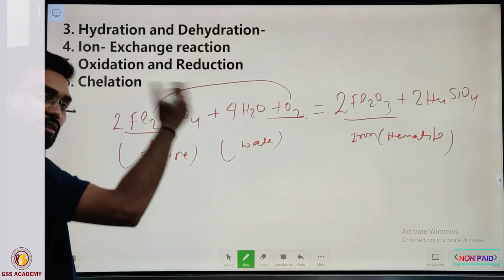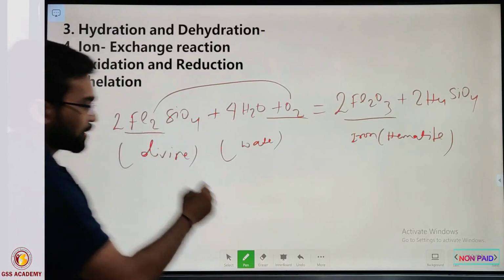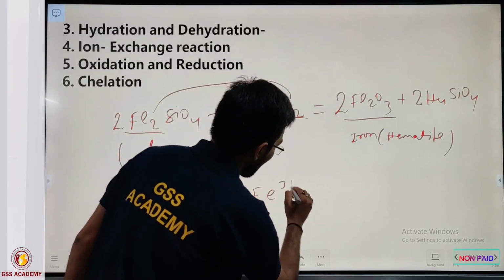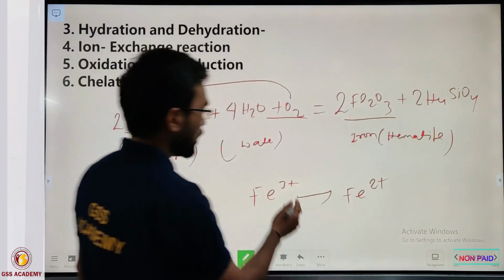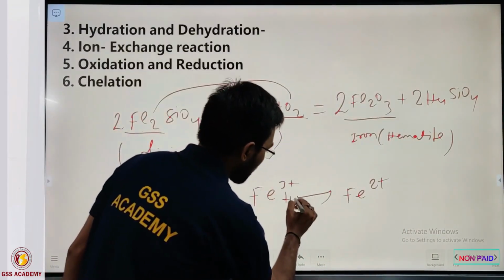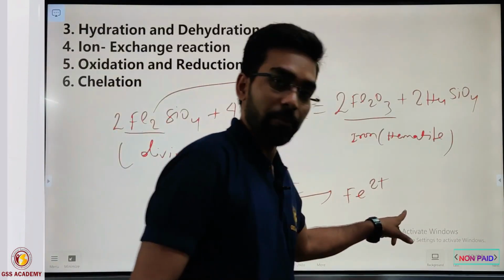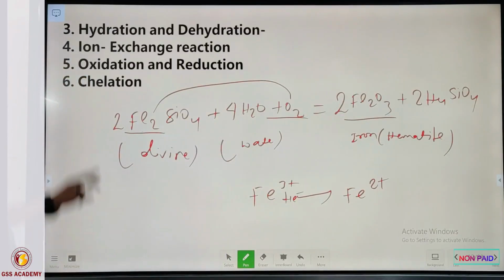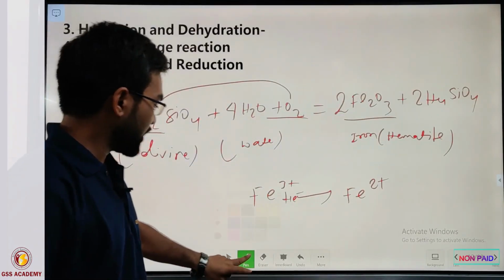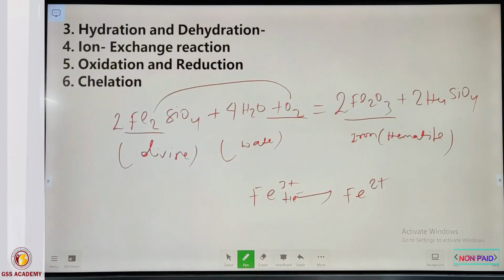And reduction is just the opposite phase: to gain an electron is called reduction. Suppose somehow Fe3+ changes into Fe2+ by gaining one electron, then we call this reduction. Okay, so this is oxidation and reduction. These are a few basic processes that happen in chemical weathering.